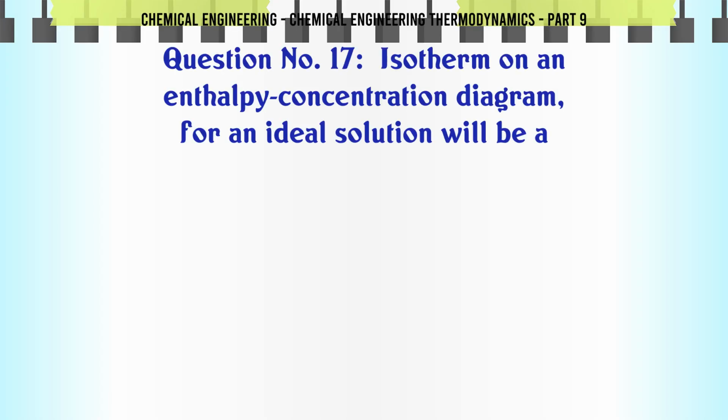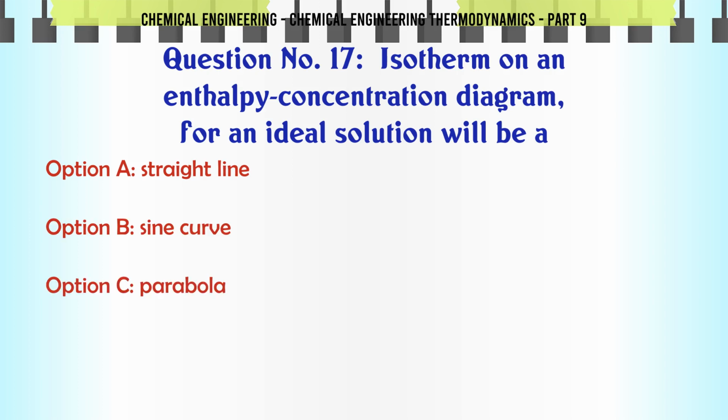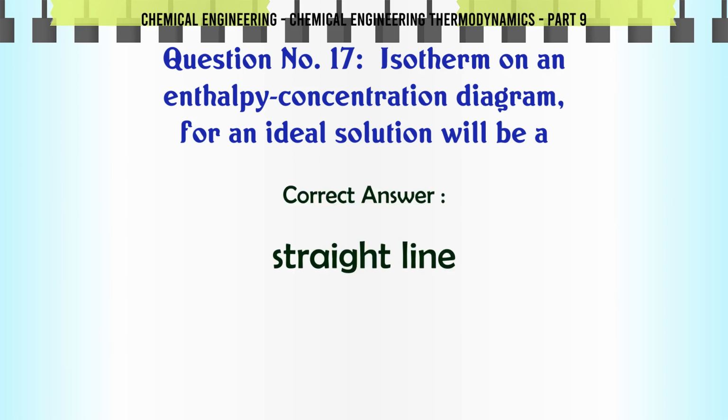Isotherm on an enthalpy concentration diagram for an ideal solution will be: A. straight line, B. sine curve, C. parabola, D. hyperbola. The correct answer is straight line.